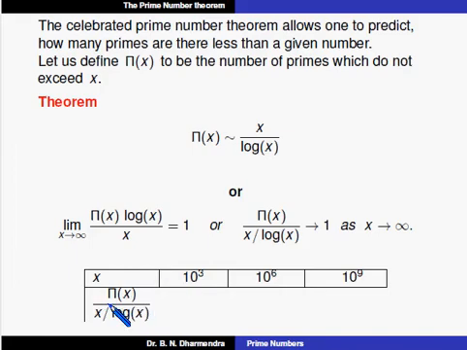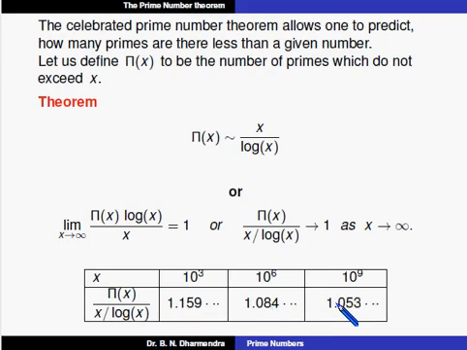1.159, and similarly 1.084, similarly 1.053. You can observe the 3 values. If x increases, here 1.159, here 1.084, here 1.053. As x increases, the value of pi of x divided by x by log x nearly goes to 1.